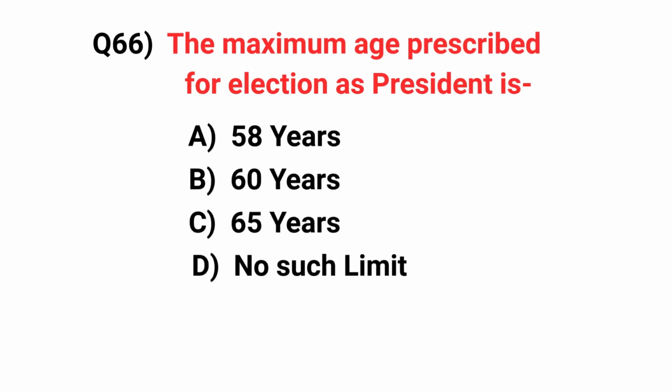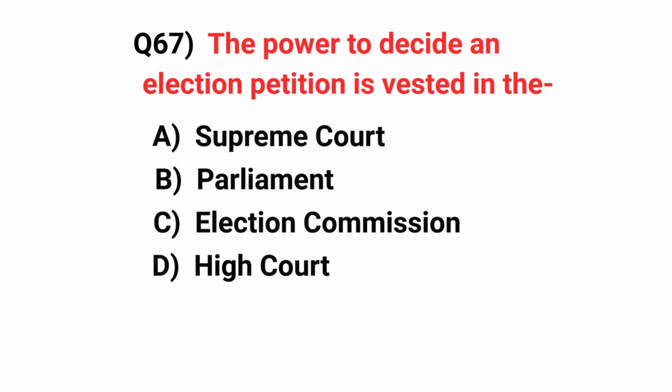The maximum age prescribed for election as a president is. Answer: no such limit. The power to decide an election petition is vested in the. Answer: Election Commission.